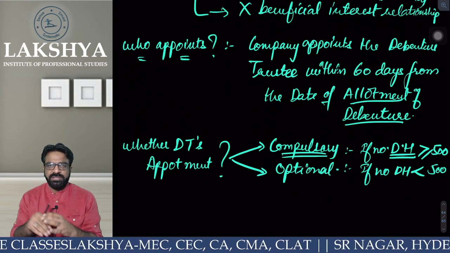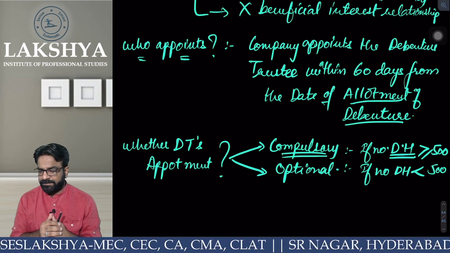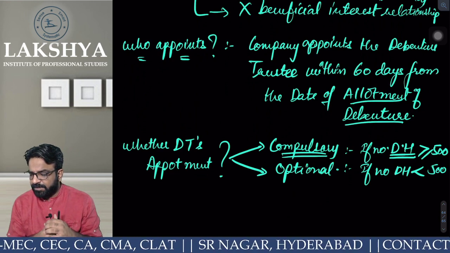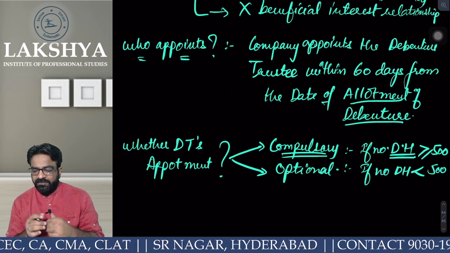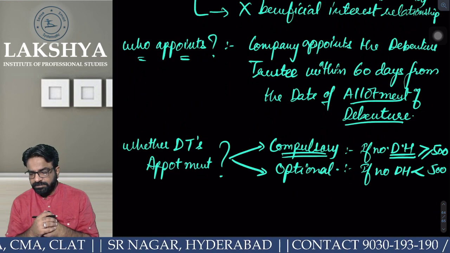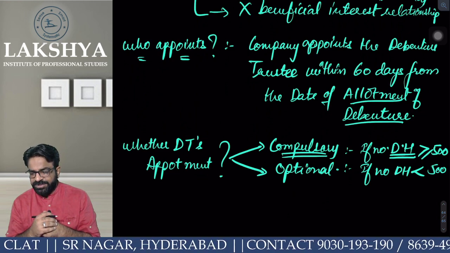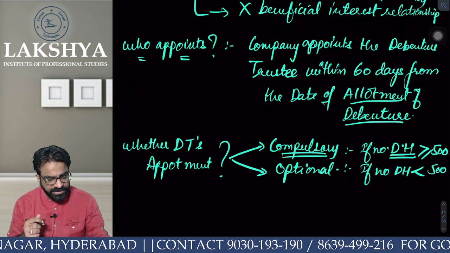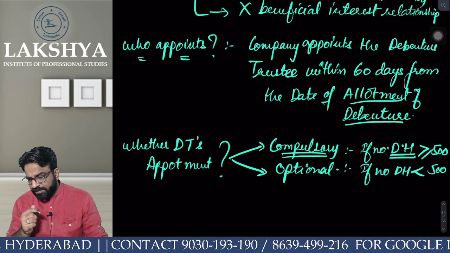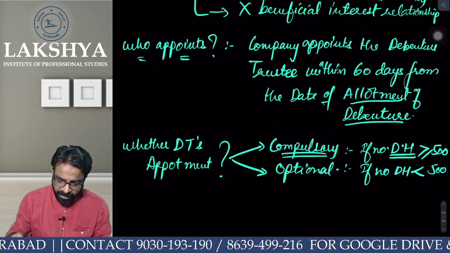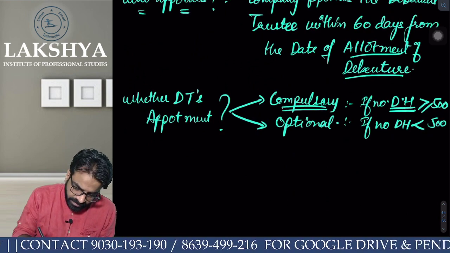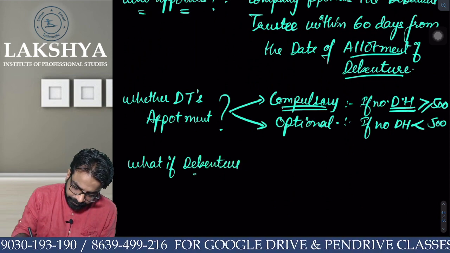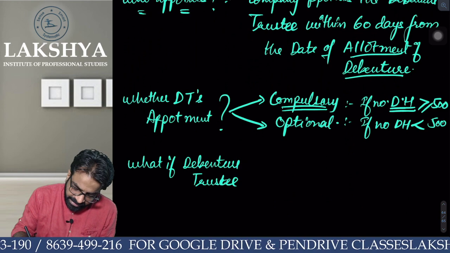So do you know the limit now? Tell me, when does the debenture trustee become compulsory? 500 or more. Very nice. And when is the debenture trustee optional? Less than 500. Are you able to understand? So this is the provision relating to the debenture trustee, right? Now, listen to this. What if the debenture trustee leaves the company?